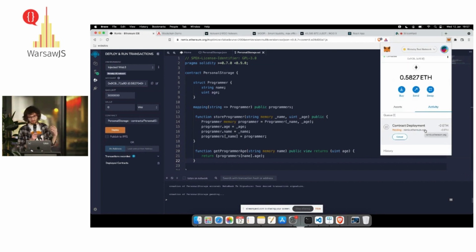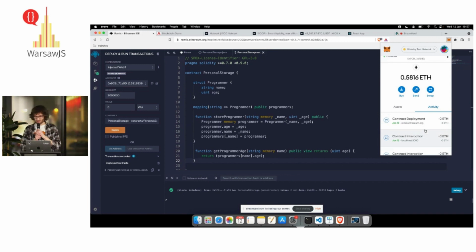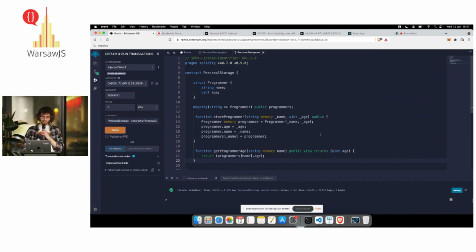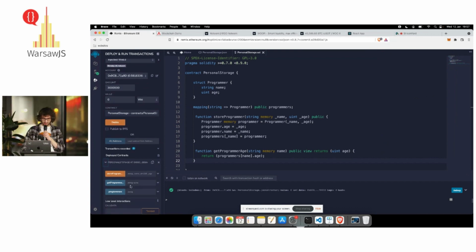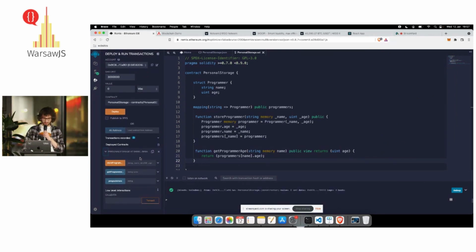It's going to take some time to validate the block on the Ethereum test network. In production, it takes much longer, but on a test network, it's usually a couple of seconds. And yeah, we have information that the contract is deployed. When the contract is deployed, we can see it here, with the methods we can use to interact with the smart contract. And we have this address of the smart contract that we can copy.